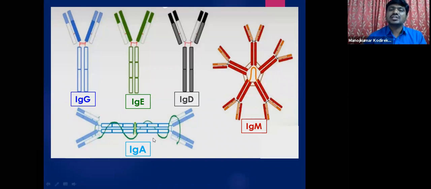So highest number of antibodies percentage wise, if you see, the IgA type are present in highest percentage. And IgM are the largest size, so due to their largest size, they are unable to pass through the walls of the blood vessels. So they are mostly present in the bloodstream only. They do not come out of the blood circulation, whereas the IgD are the least number of antibodies that are produced in our body.